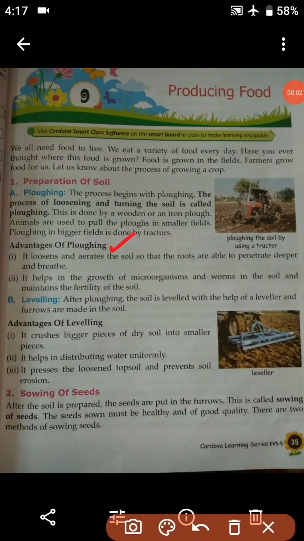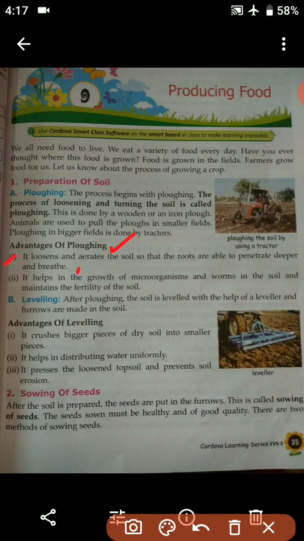There are different advantages of ploughing. The first one is that it loosens and aerates the soil, so the main advantage is that it loosens the soil and introduces air inside the soil so that the roots are able to penetrate deeper and breathe.